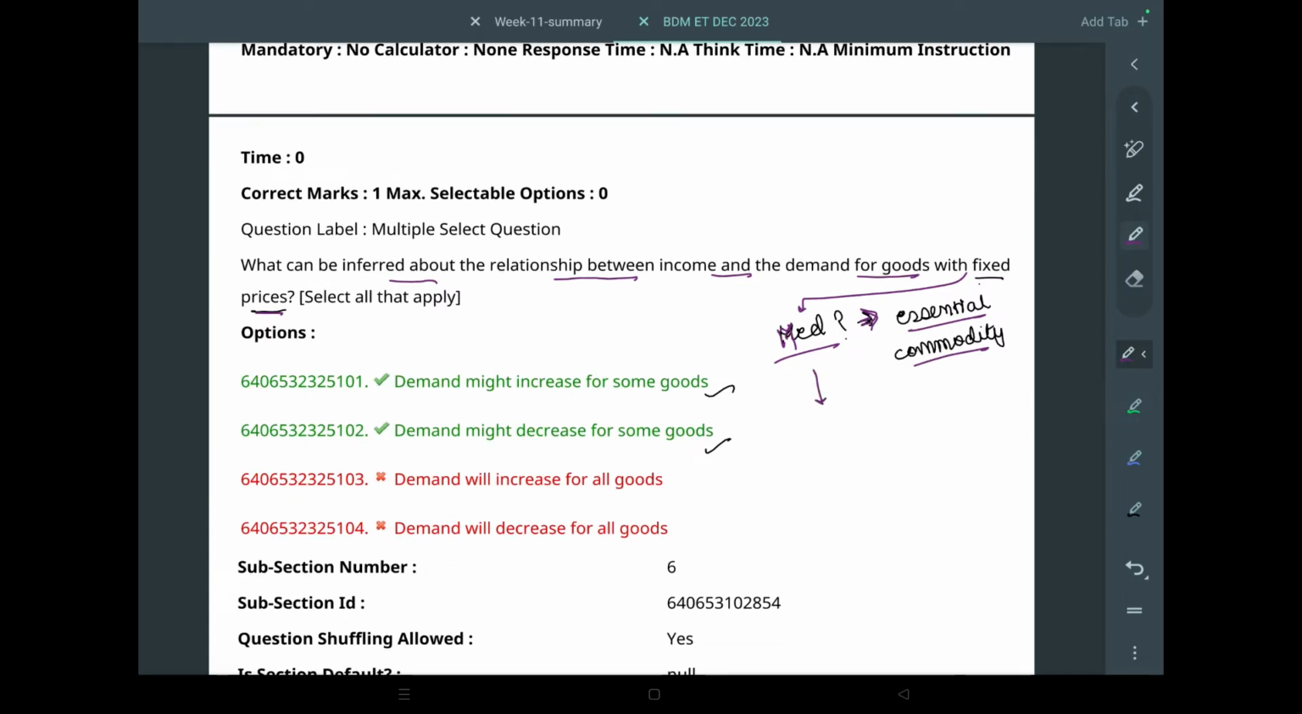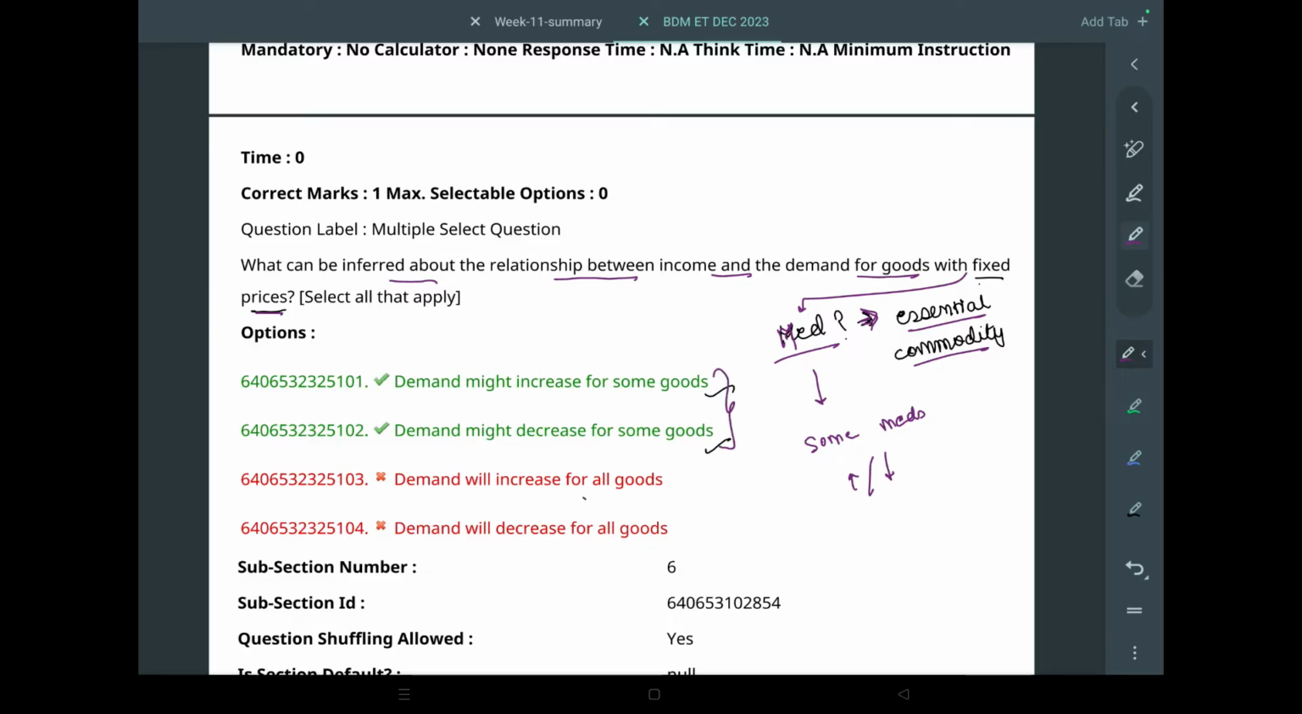And so some meds might get more in demand. Like for example, if we say paracetamol, the demand might increase, the demand might decrease. We can't really say, as the price is fixed, if the demand will go up or down. So both can be true.